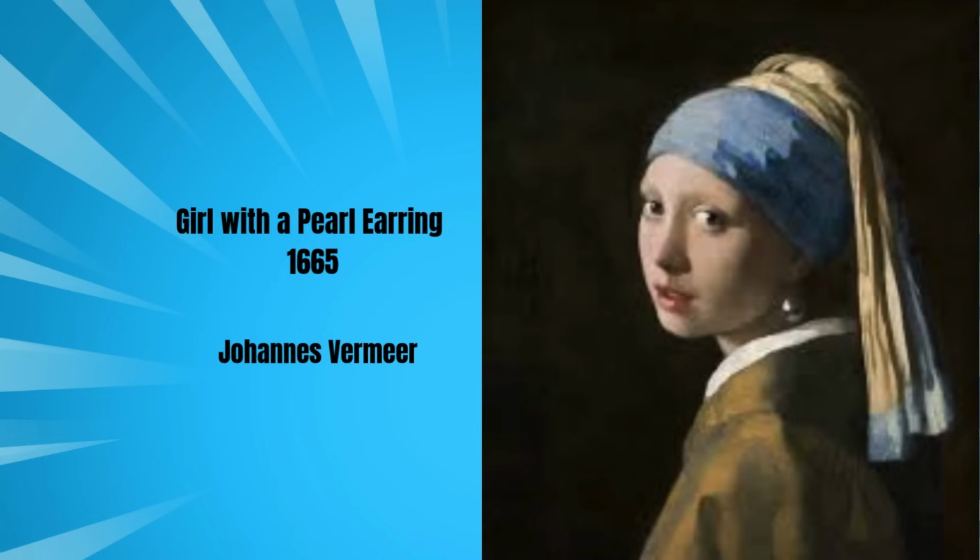The turban she is wearing was not common of the girls in that area, and was used to depict a cultural worldliness. The pearl earring represented status and wealth. The masterpiece hangs in the Mauritshuis Museum in The Hague, Netherlands.